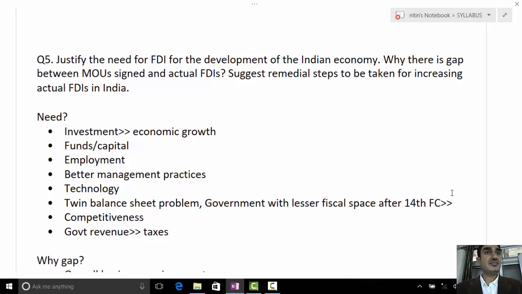Are you able to understand this concept, right? But sir, FDI also reduces the participation of people in the Indian economy. How? Justify your argument.